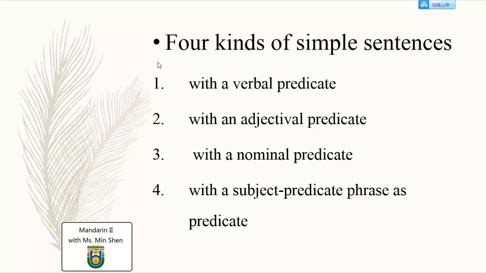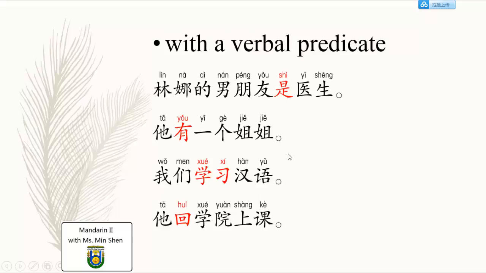The first one, the predicate is a verbal predicate, or an adjectival predicate, or a nominal predicate, meaning with a noun as the predicate, or a subject-predicate phrase as the predicate. So what's the meaning of these 4? We look at them one by one.